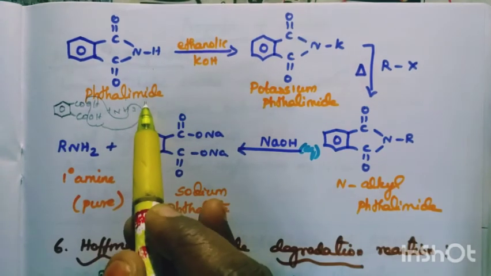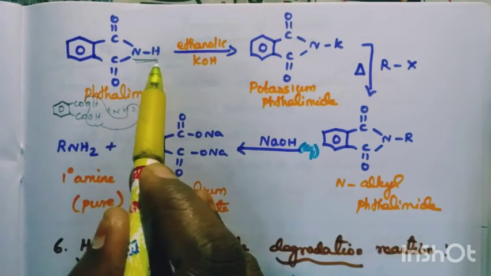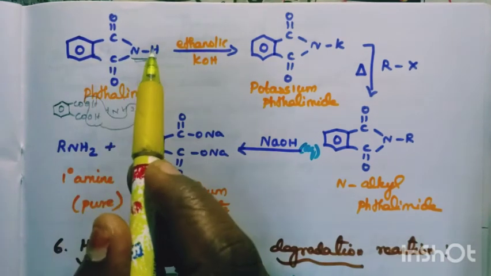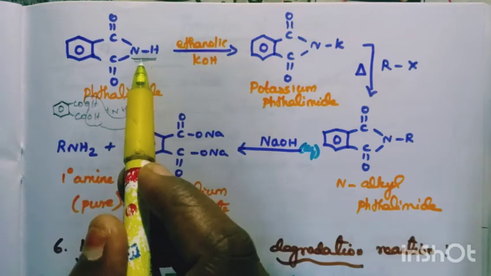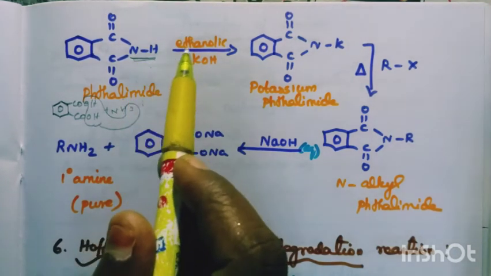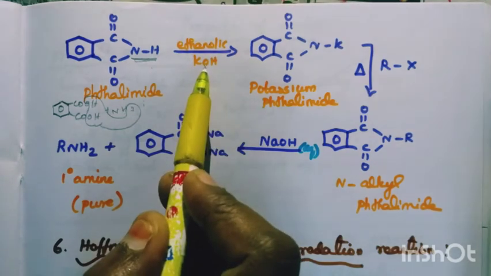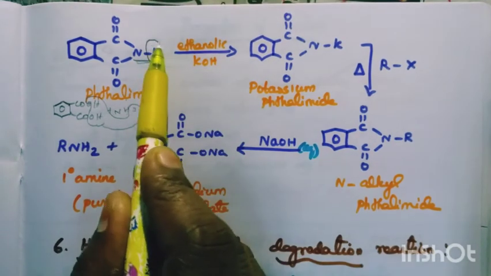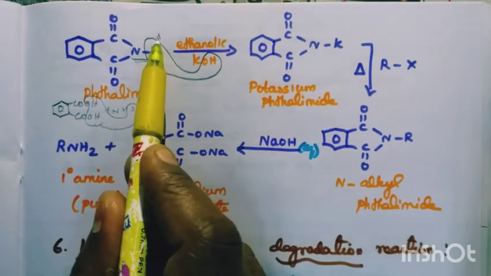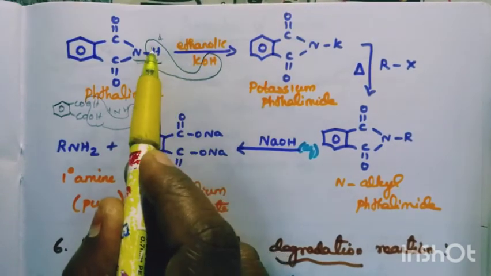This phthalimide is an imide, NH, from the phthalic acid derivative. You know acetamide, CH3CONH2, that is an amide. Here the imide has NH. Then ethanolic KOH. What is the first step? H2O goes out. Instead of H plus, K plus is added here.